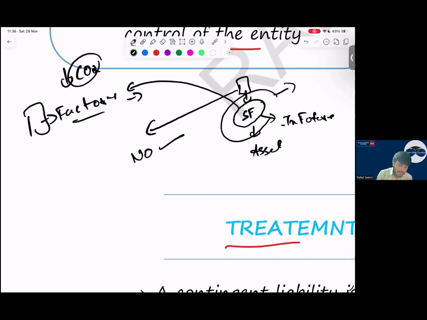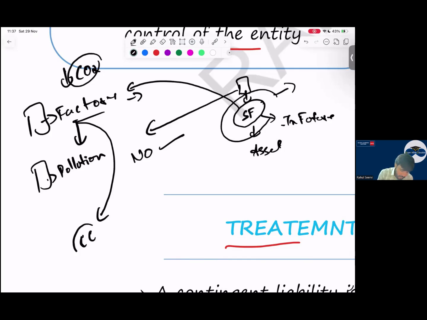Now the entity, this factory, is saying that our pollution is more. They mention that we have to purchase carbon credits. We have to purchase what? Carbon credits.